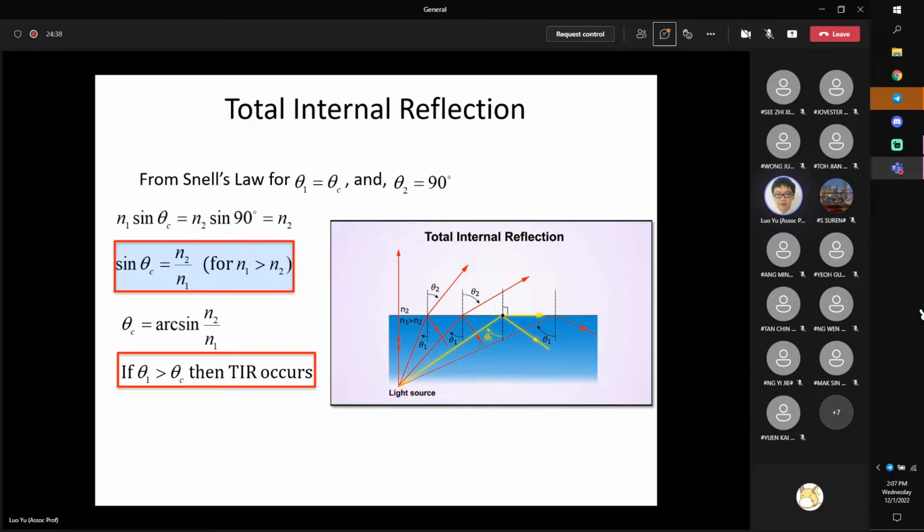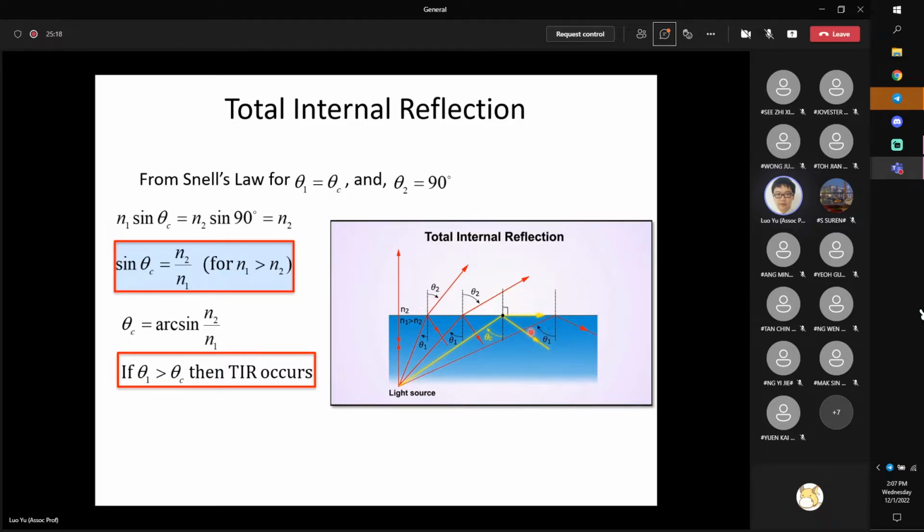So yes, total internal reflection. Let me repeat the two criteria for total internal reflection to happen. First, my light source has to be placed in the high index material. Then my incident angle theta 1 must be larger than this critical value. If it's smaller than this critical value theta c, we have refraction.